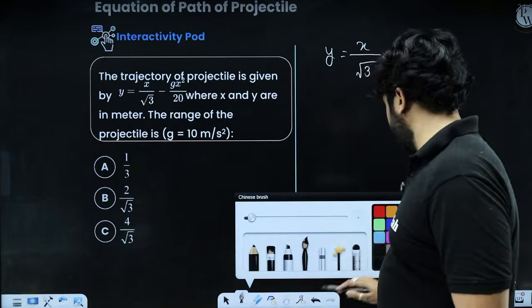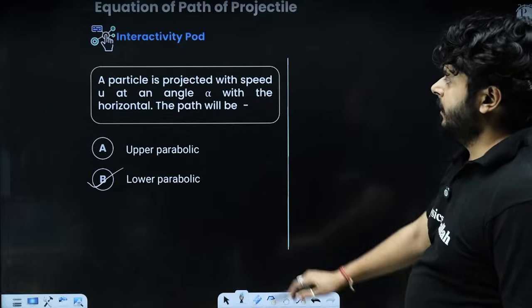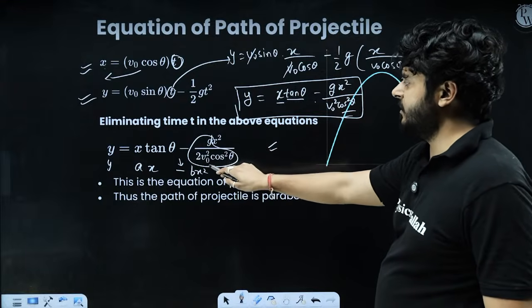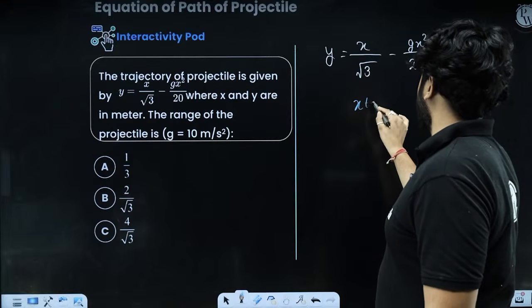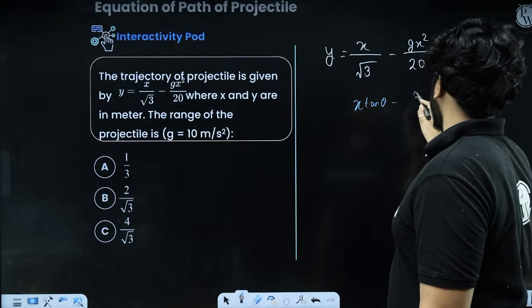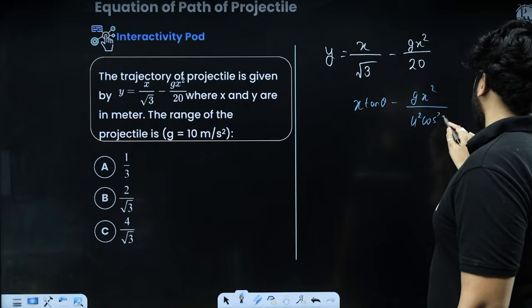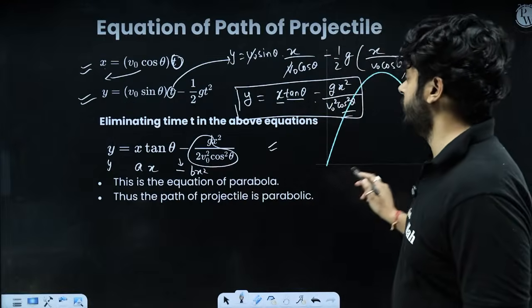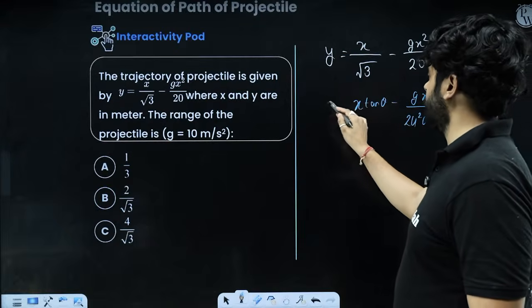So my dear kids, we can definitely go ahead and talk about this idea. Look at that, the equation of projectile is x tan theta minus gx square upon 2u square cos square theta, right? This is the equation of projectile.